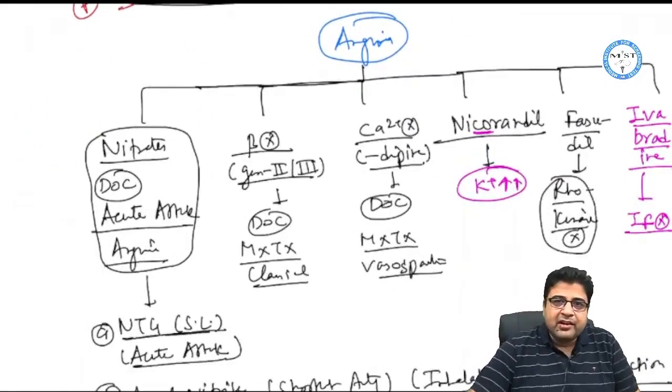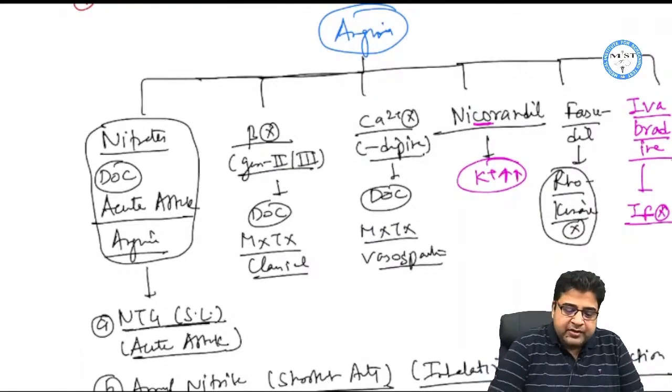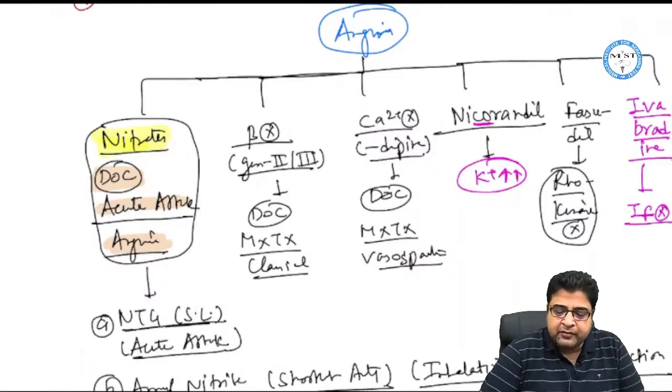So next is angina. Medicines which are given for the treatment of angina. The drugs are nitrates. Nitrates are considered the drug of choice for acute attack of angina.